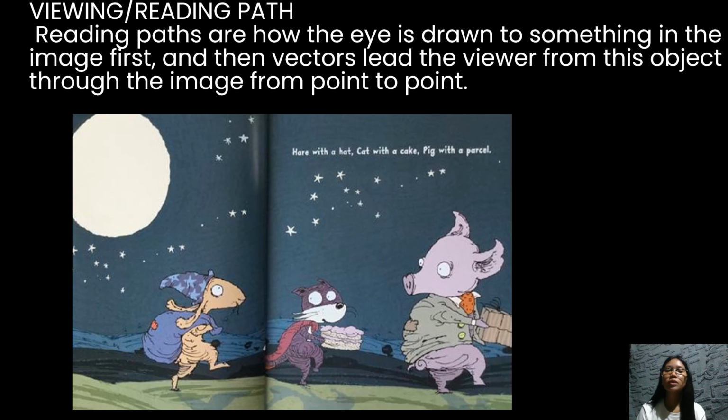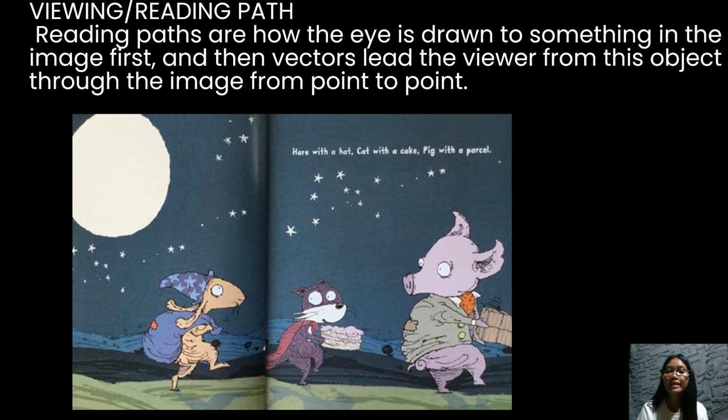Next is viewing or reading path. Reading paths are how the eye is drawn to something in the image first, and then vectors lead the viewer from this object to the image, from point to point. Identify the vectors in this image. Where are these vectors directing your gaze? Do these vectors direct your gaze towards a particular viewing or reading path in the image?